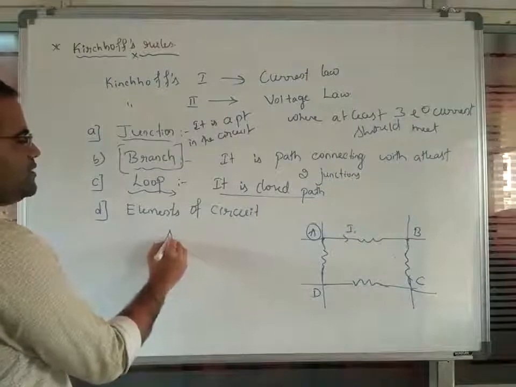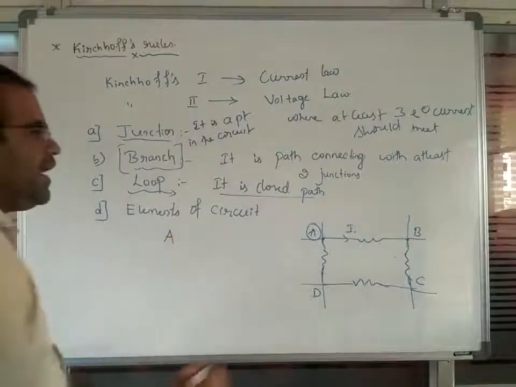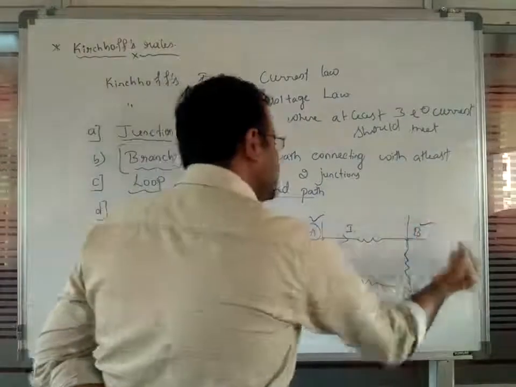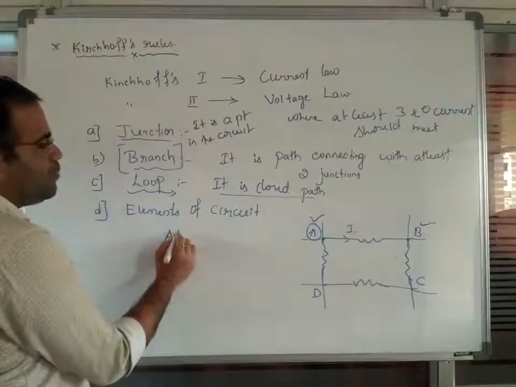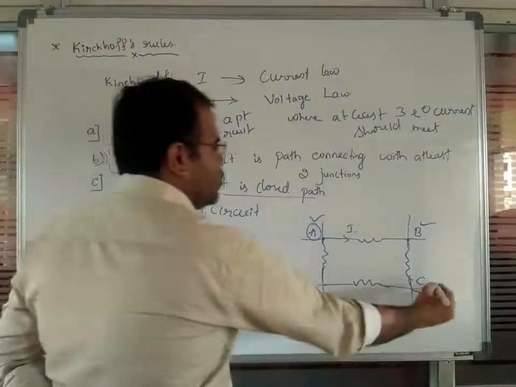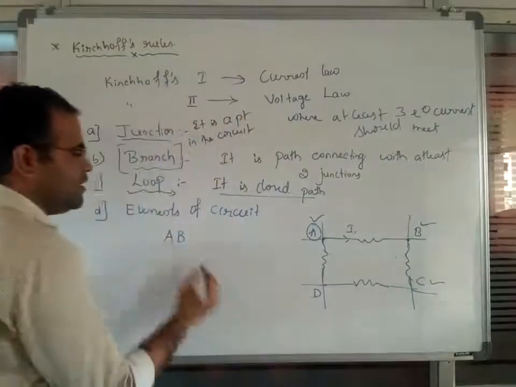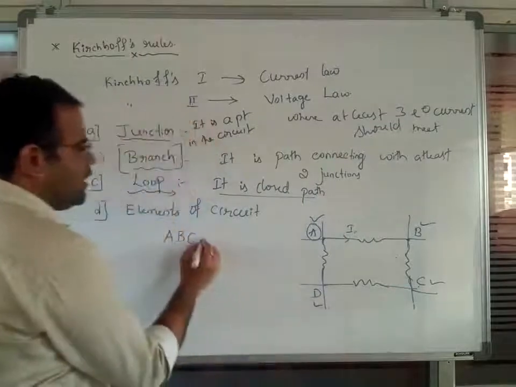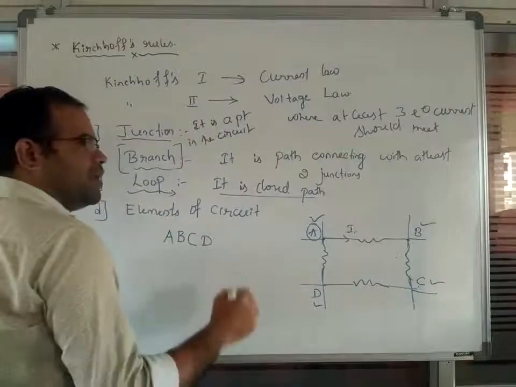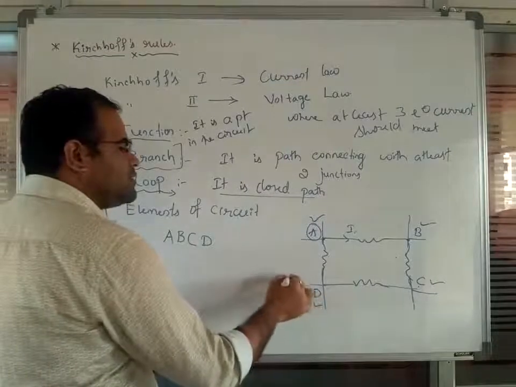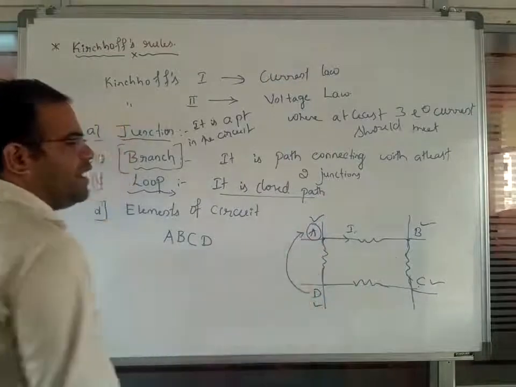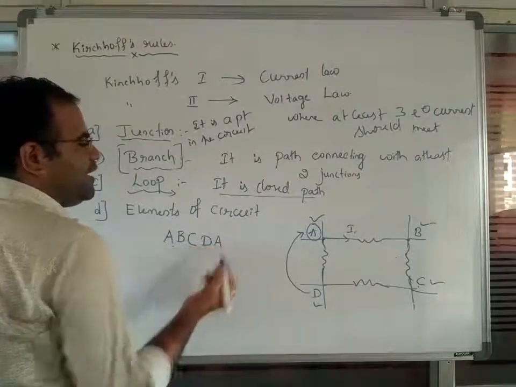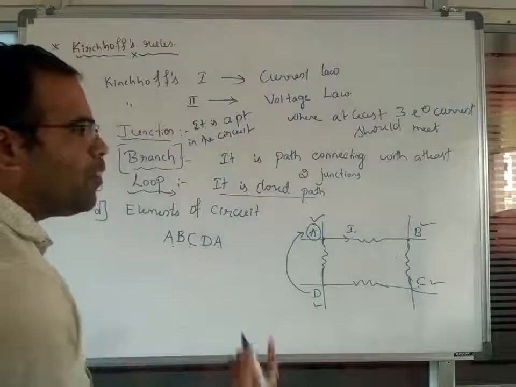So you are going to start from point A. Next we go to point B, so we can write A to B. Next, B to point C. Next, point C to point D. Now this will end at the same point only. So we write A B C D A as one of the loops of this electronic circuit.